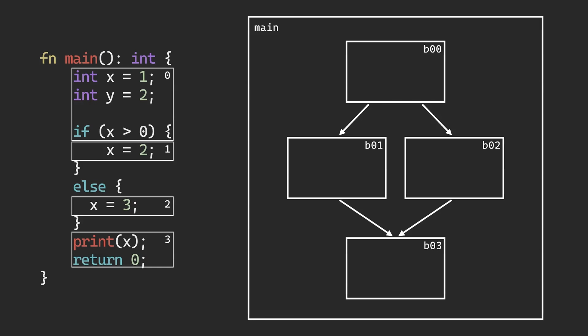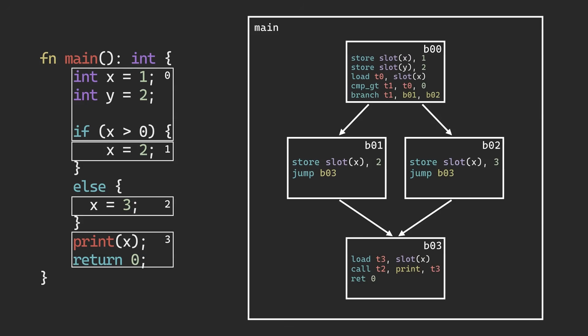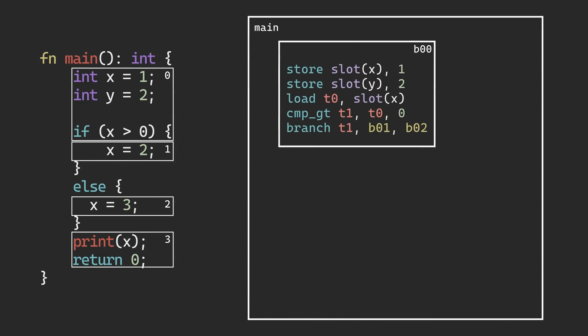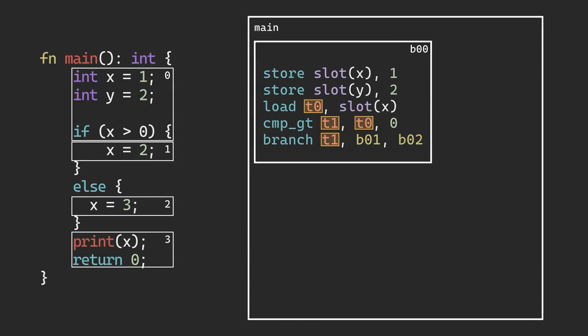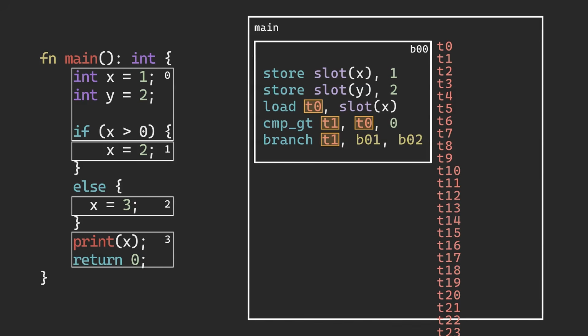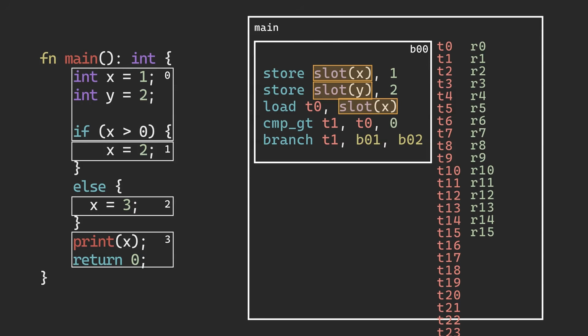Then, each block holds a series of instructions. Each block requires a terminator, so it knows which block needs to execute next. The instructions use temporaries, which are analogous to registers in a real architecture. The main difference is that we can assign infinitely many temporaries, while real architectures have a finite amount of registers. One small thing to mention, I chose a code that depicts variable addresses as stack slots, so when we see slot X, that means the address containing the value of X.